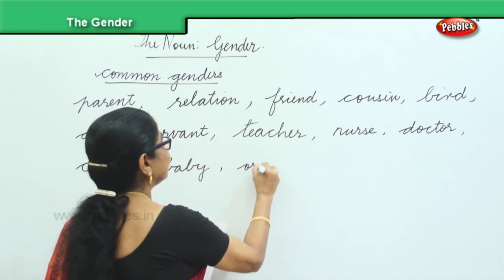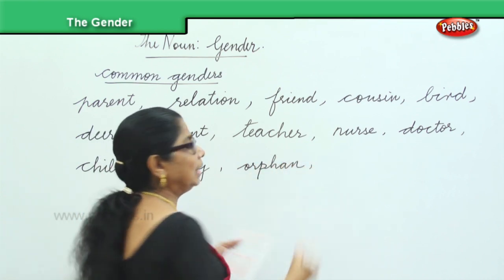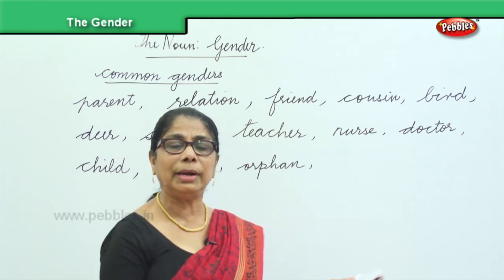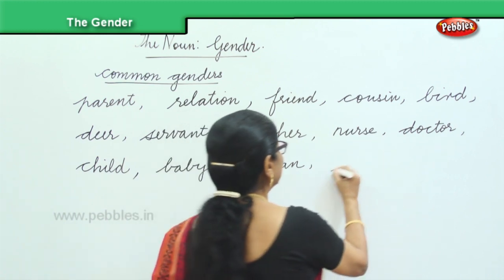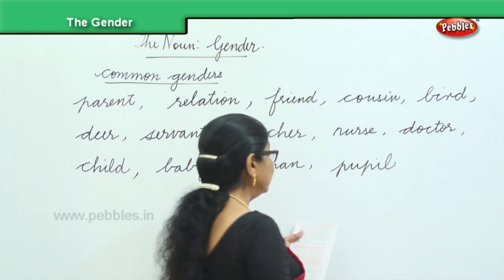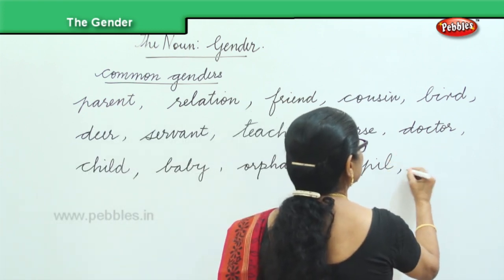Orphan. An orphan child can be a male child or a female child. Pupil. All the pupils may enter the class. It can be girls or boys. Then we have students. When you say student, it can be girls or boys.